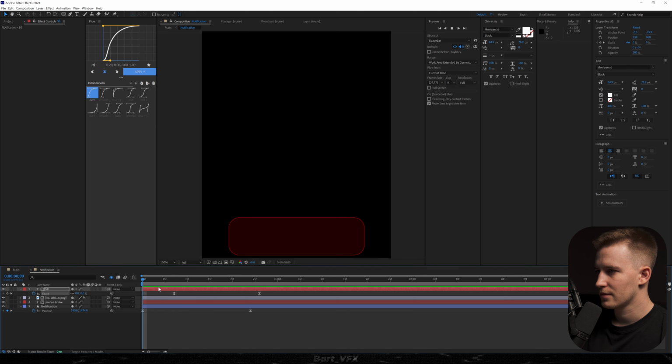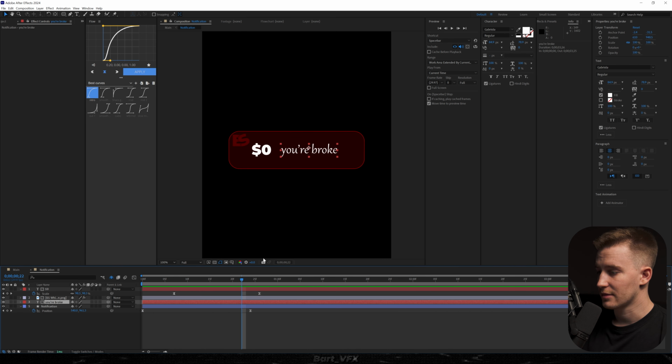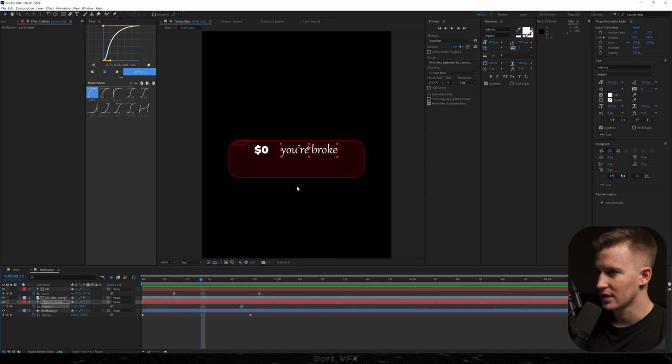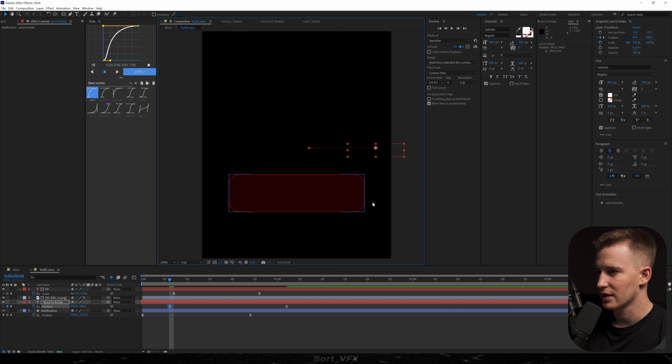As for that text, I'm gonna create a keyframe for position, and I'm gonna slide it in from the right. Now we're gonna increase the distance, and we're gonna add the same graph. Okay, adjust the timing. It's a bit too intense, so we're gonna do it like that.